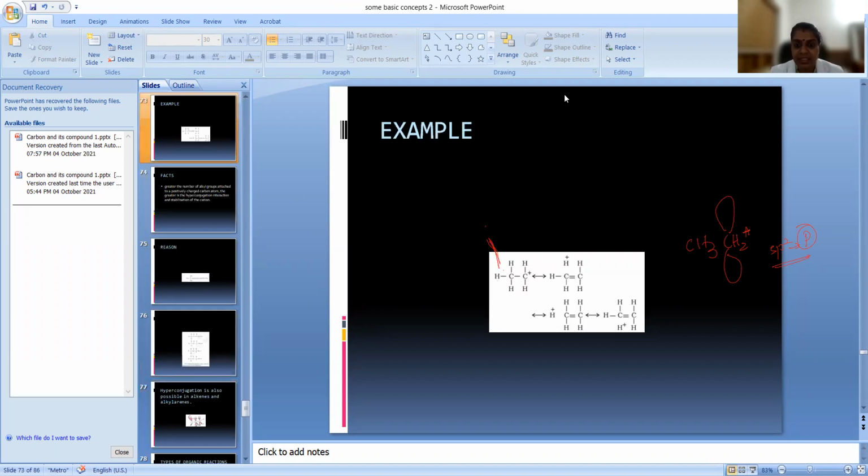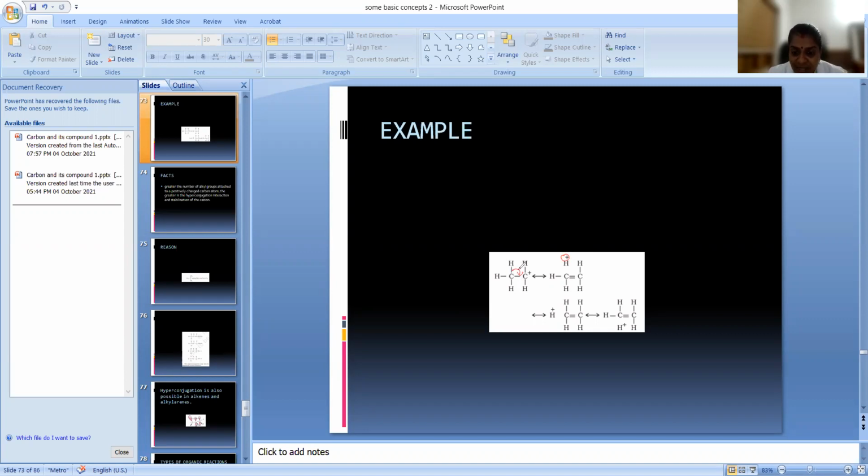Let us see how this will come. This is CH3 CH2 plus. If we draw the resonance structure, this is CH3, and this is the sigma bond. This sigma bond is shifting to this carbon, which has an empty p orbital. So what will happen there? The hydrogen will get a positive charge. There should not be any bond, because of that this is also called a no bond resonance. So this is one structure.